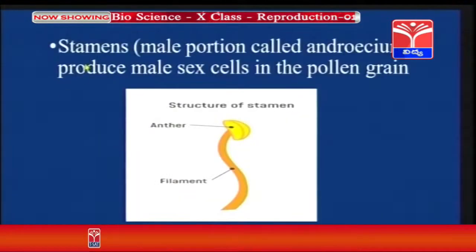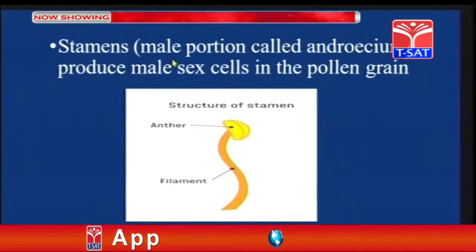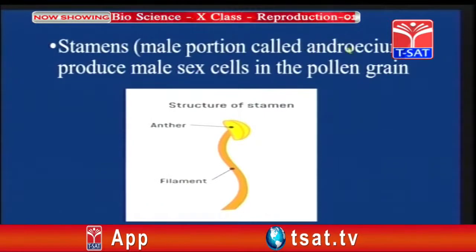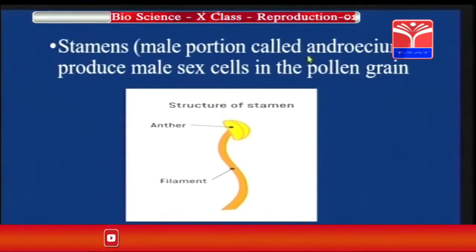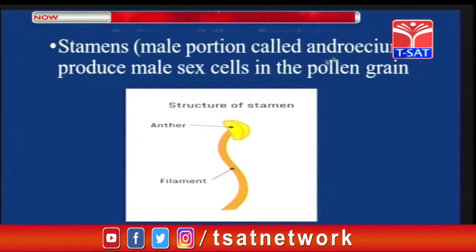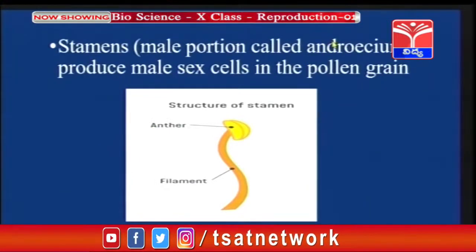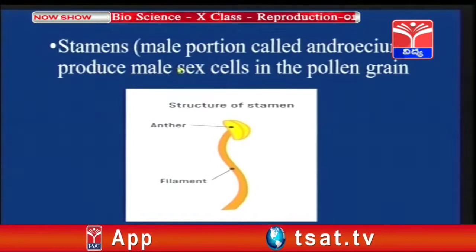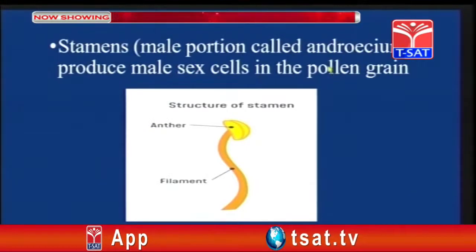Stamens. Stamens are called the male portion, and stamens are also called androecium. Children, this is the new word which you are going to study now, that is androecium. And what do the stamens do? The stamens produce male sex cells in the pollen grain.